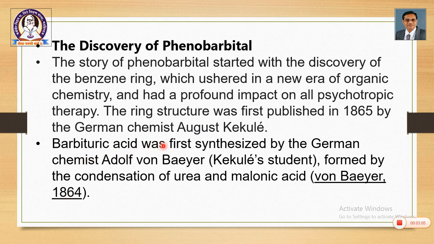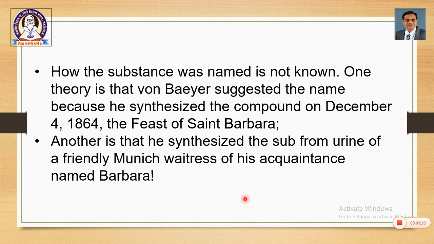Then barbituric acid was first synthesized by German chemist Adolf von Baeyer. He was Kekulé's student. It was formed by the condensation of urea and malonic acid. So, this malonic acid and its various derivatives are used, and a set of different barbiturates are prepared. So, it was initially prepared by Adolf von Baeyer.